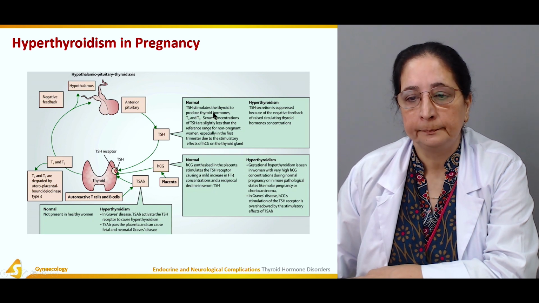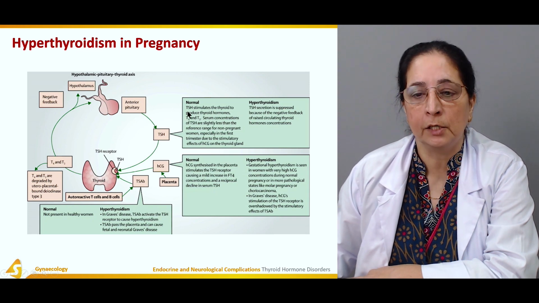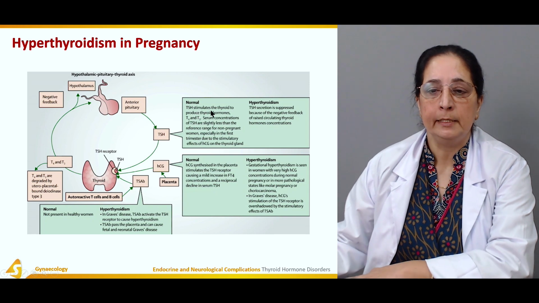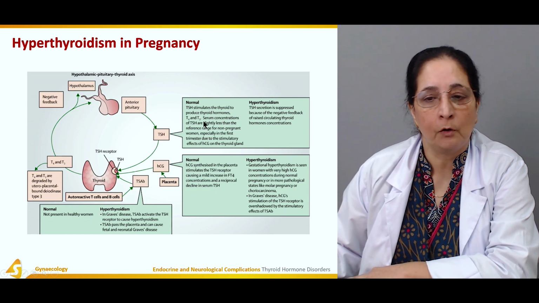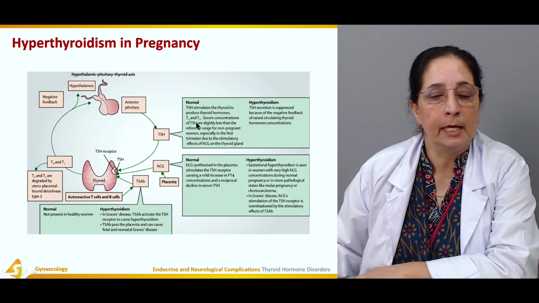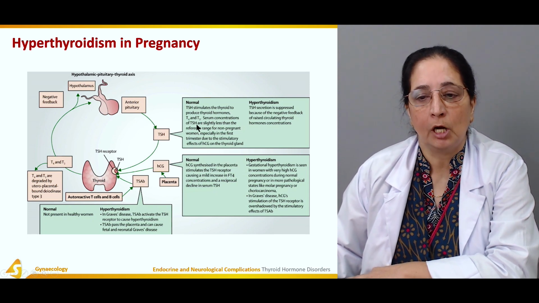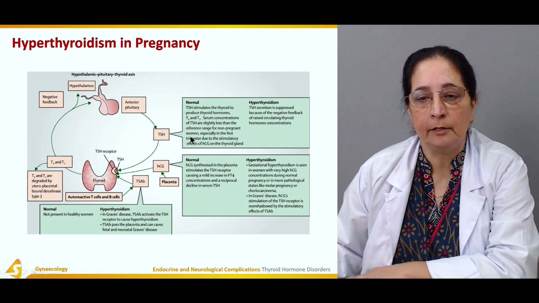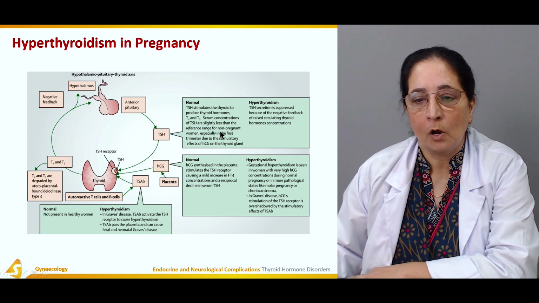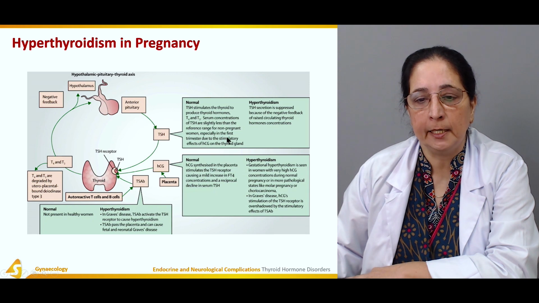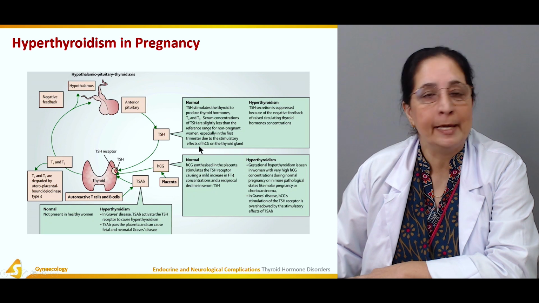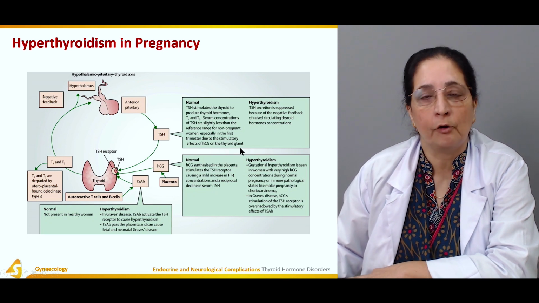Now, normally, thyroid stimulating hormone stimulates the thyroid to produce thyroid hormone, T3 and T4. Serum concentration of TSH is slightly less than the reference range for non-pregnant women, especially in the first trimester, due to the stimulatory effect of HCG on the thyroid gland.